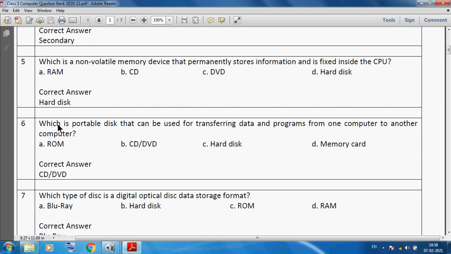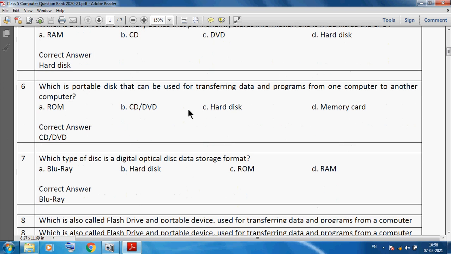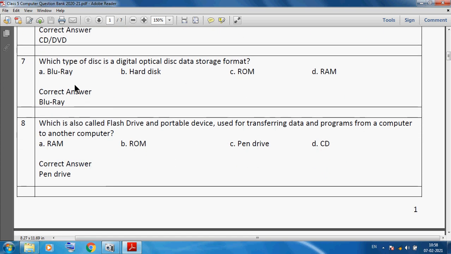CPU. Which is the portable disk that can be used for transferring data and programs from one computer to another computer? So we can use CD and DVD. CD and DVD is a portable disk that can be used for transferring data and programs from one computer to another computer. Next question is, which type of disk is a digital optical disk data storage format? So we can say Blu-ray.